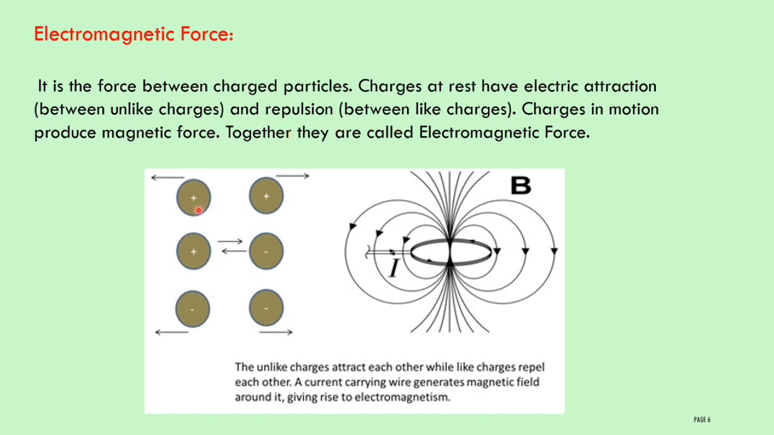Here, like charges mean positive, positive. They will repel each other. Like charges negative, negative, will also repel each other. Then unlike charges, positive and negative, will attract each other.